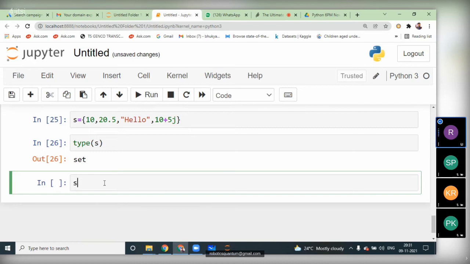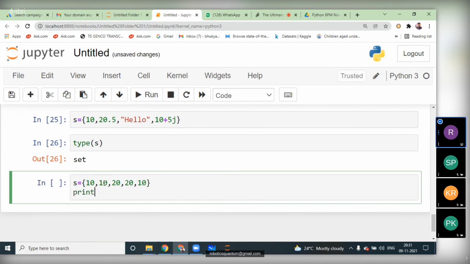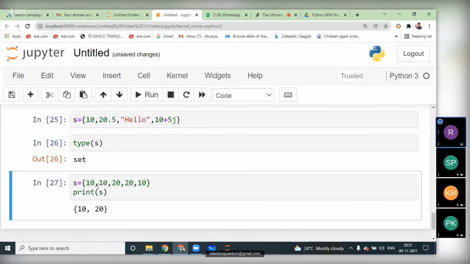Now I'm going to create duplicate elements in the set. 10 comma 10 comma 20 comma 20 comma 10 we have given. So now I'm going to print s here. See, actually how many elements did we give? 5 elements. Out of these 5 elements, 10 is repeated 3 times and 20 is repeated 2 times. When we execute this one, 2 tens got removed and 1 twenty got removed because of duplicates.